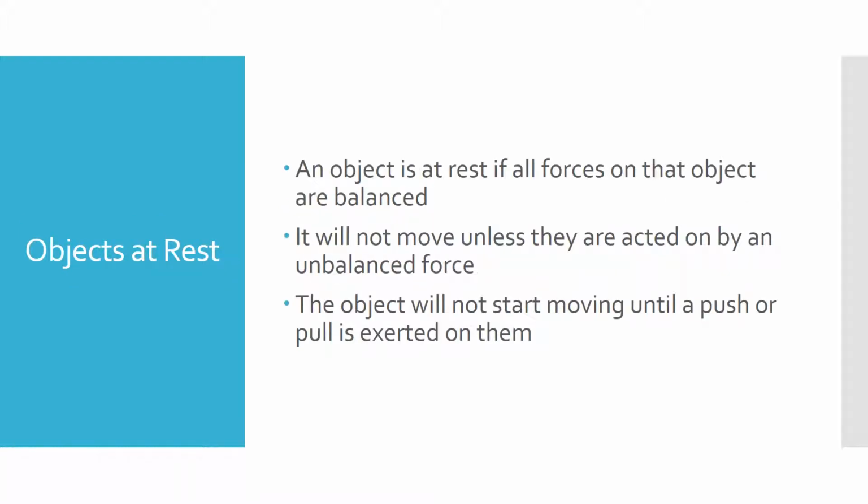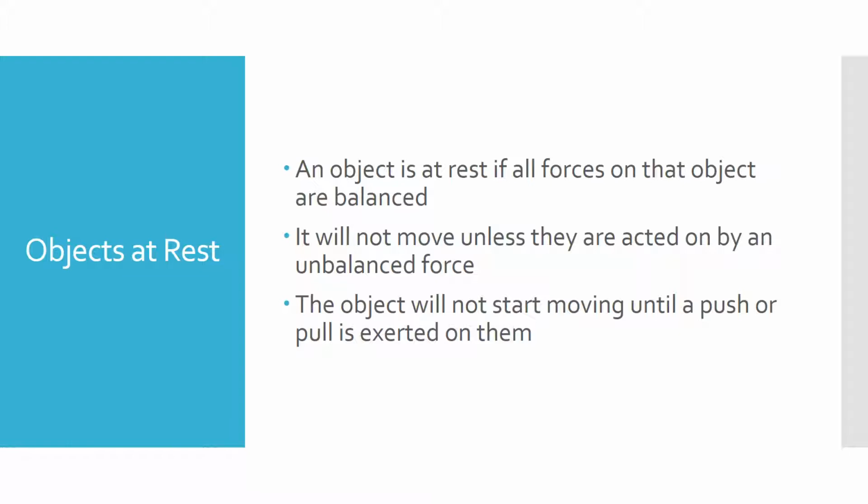So our objects at rest, we've learned about balanced forces and unbalanced forces. We said if the net force is 0, then the forces are balanced, so that object should be sitting still. So if you have your computer just sitting on the table, the forces on it are balanced. There's nothing causing it to move because of a force being more than another. So unless you have an unbalanced force, that object's going to stay at rest.